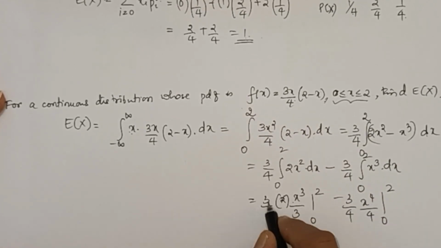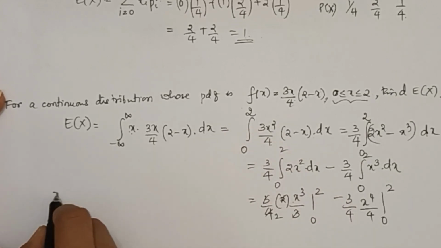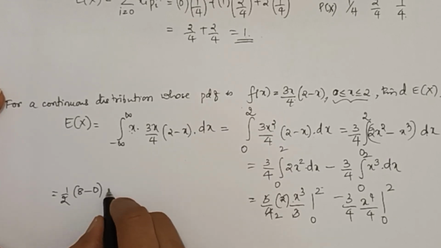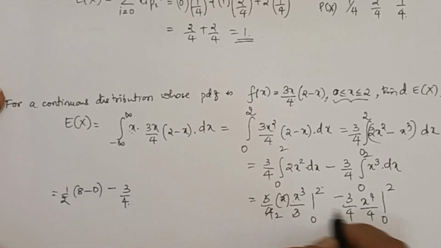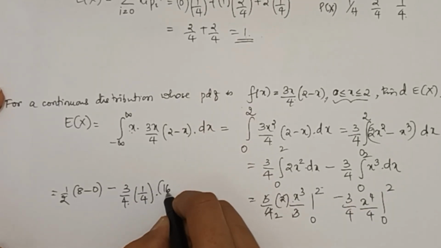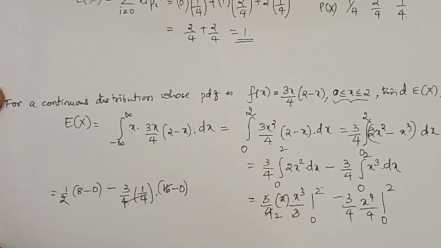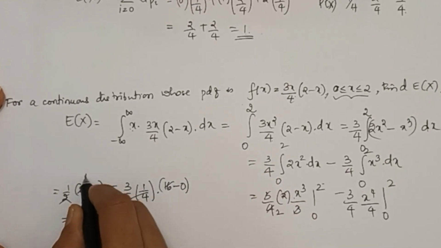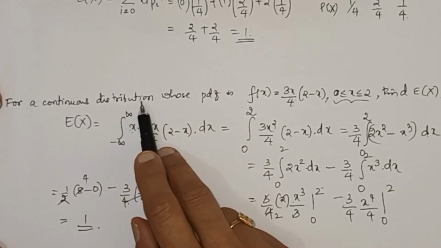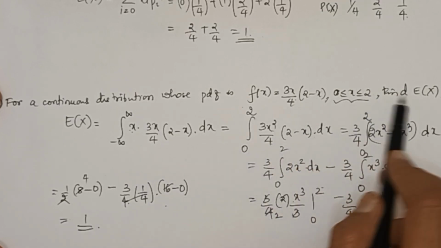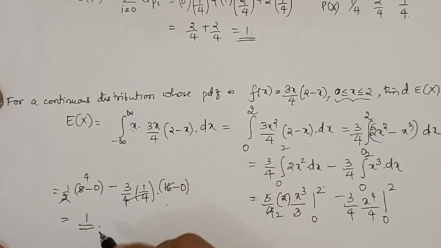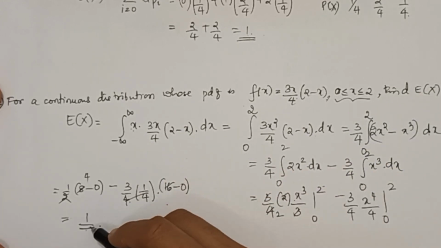3 ones are 3, 2 twos are 4. So you will get 1 by 2 into 2 cube, which is 8, minus lower limit 0. Similarly, minus 3 by 4 into 1 by 4 into 2 to the power 4, that is 16, minus 0. So this cancels with this value. 2 ones are 2, 2 fours are 4, minus 3, that is equal to 1. So in this case also, for a continuous random variable, expectation of that variable is given as 1. So when you perform this random experiment, on an average we will get the value of the random variable as 1.